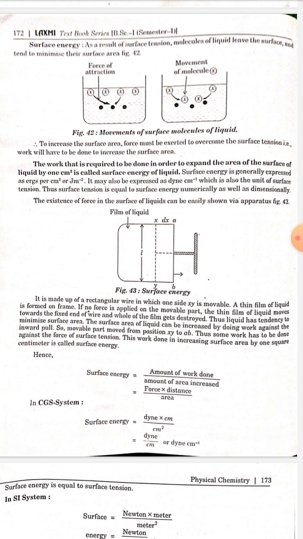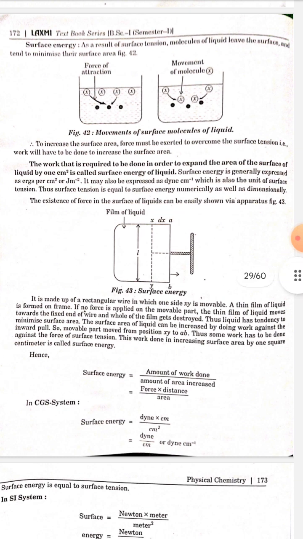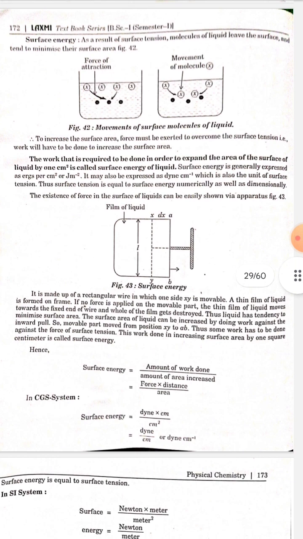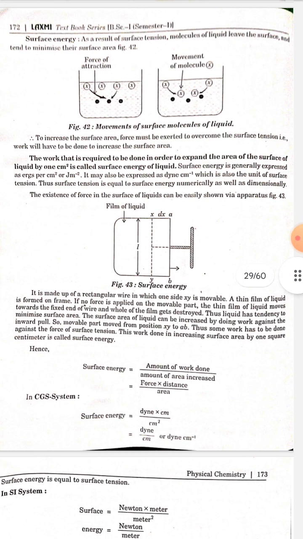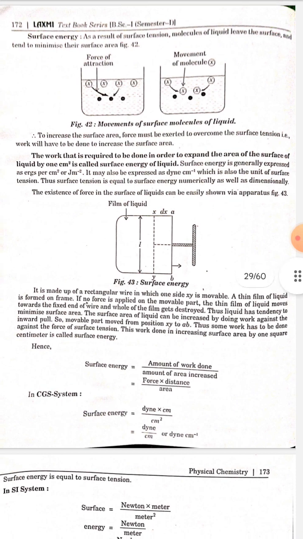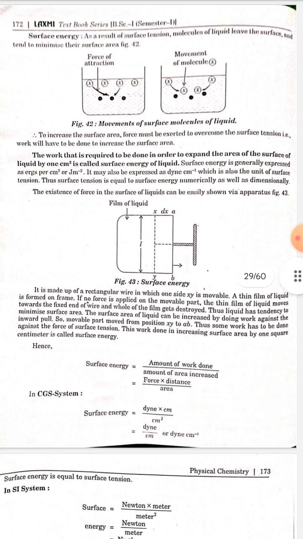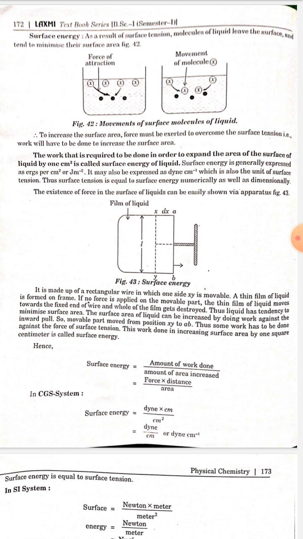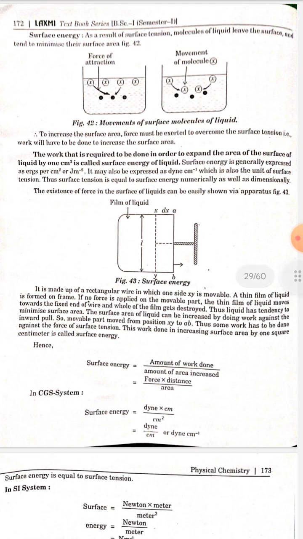Surface energy is generally expressed as joules per centimeter square or joules per meter square. It may also be expressed as dyne per centimeter, which is also the unit of surface tension. The surface tension is equal to surface energy numerically as well as dimensionally. The existence of force in the surface of a liquid can be easily shown by the apparatus in figure 43.